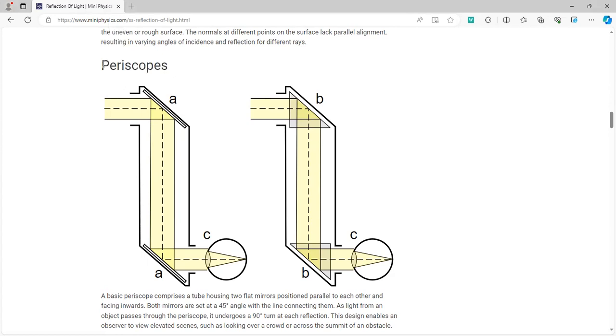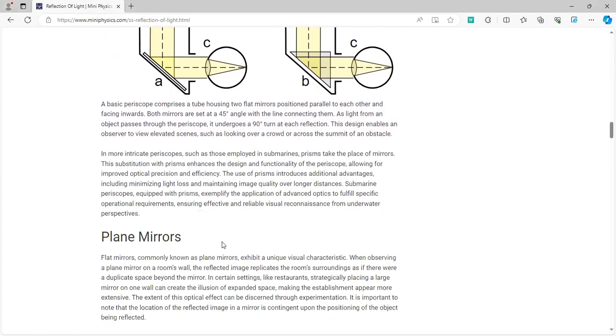For example, when you're traveling to the mountains and you see a blind turn, obviously, how can you see whether there's a car coming from the other end? With the help of the periscope, when you look into the periscope, it shows the opposite side of the road, which you can't see. How this works is that there are different mirrors which are inclined at about 45 degrees, and you can see that the light ray strikes from one mirror to another